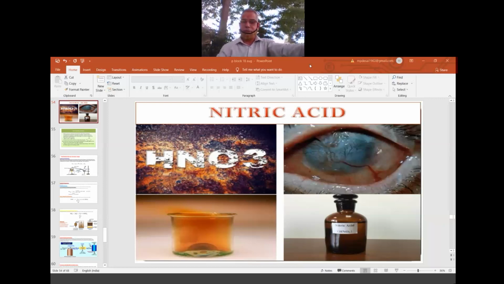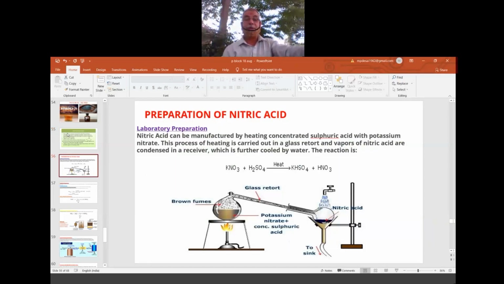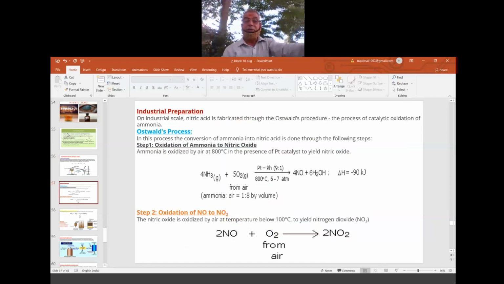So, a dangerous acid; all mineral acids are dangerous. Yesterday we went through the content about nitric acid. It is a monoprotic acid. The color is due to nitrogen dioxide, NO2, and the preparation in the lab on a small scale uses either potassium nitrate or any other nitrate. Now this is what we have to discuss today.